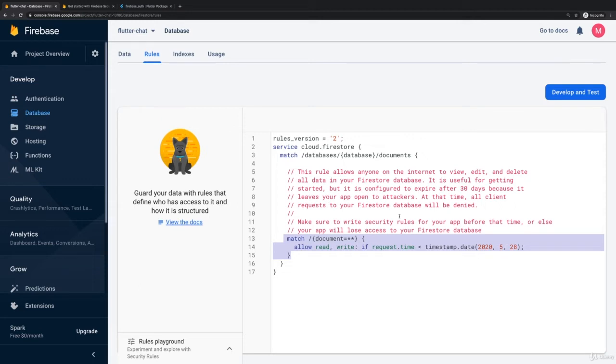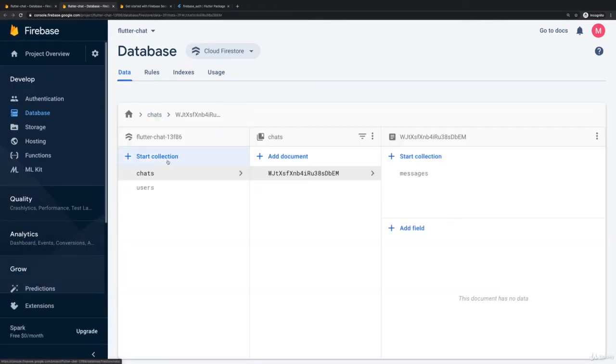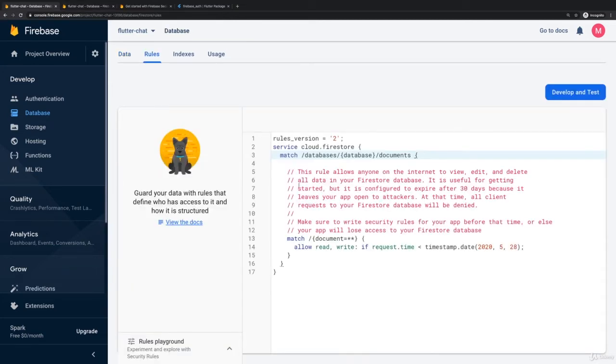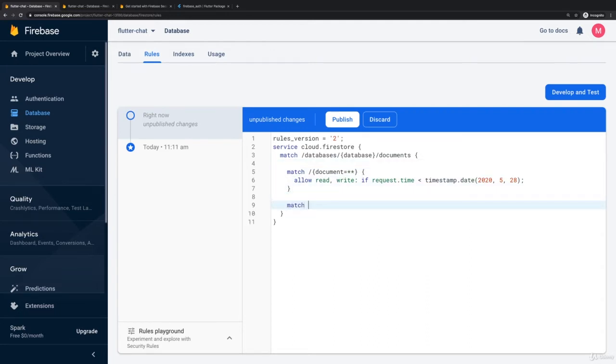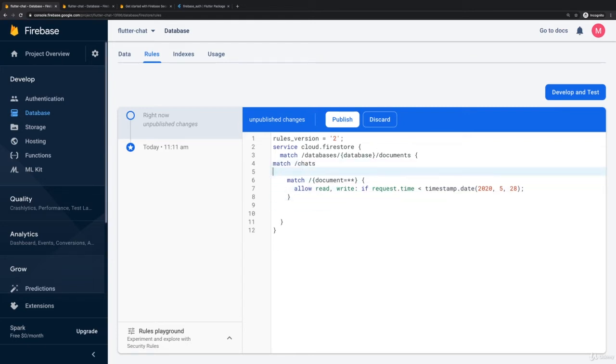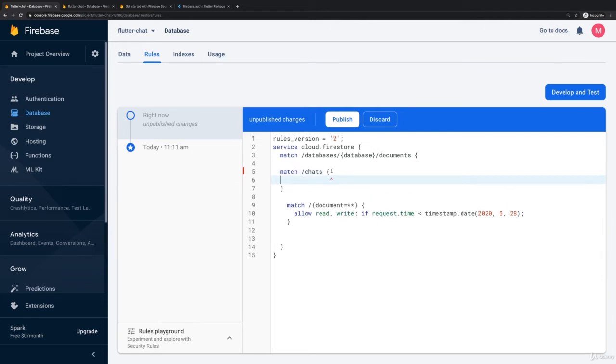So, for example, if we would want to lock down access to this chats collection, and for that I'll open it in a new tab. If I would want to lock down access to this chats collection, I could add a new match here. Let me delete all of that. I could add a new match here where I say, if we target chats, and let me add this here in front of the other match. If we target chats, then a new set of rules should apply. You put your rules for this match between curly braces then.